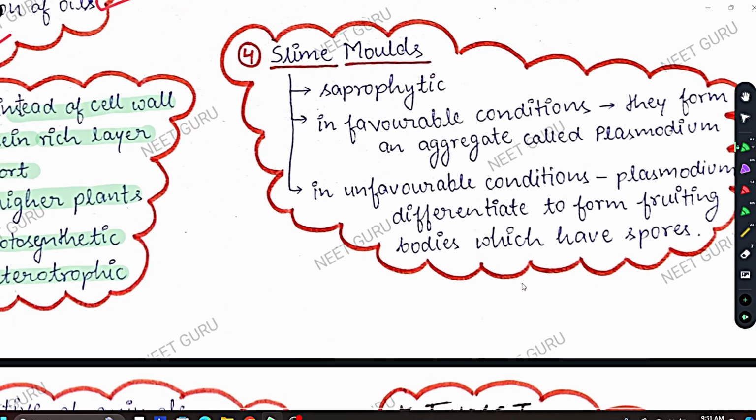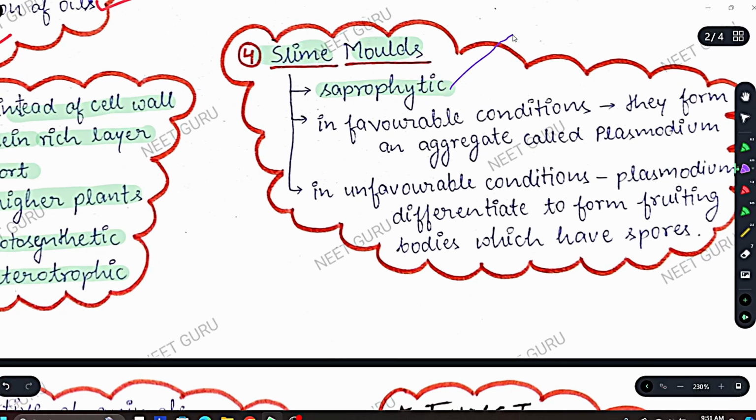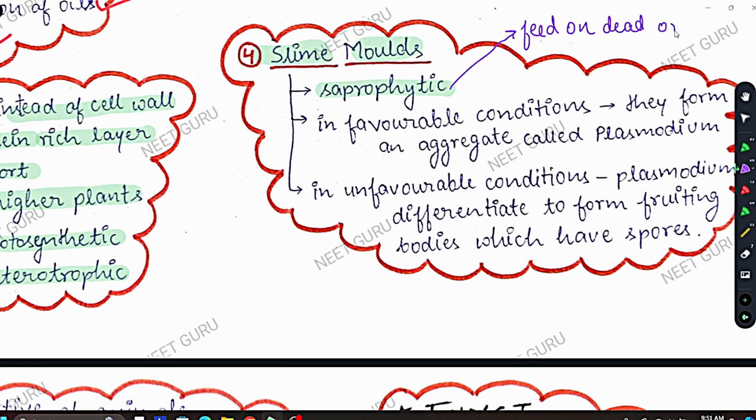Coming to the fourth one, slime moulds. Slime moulds are saprophytic. Saprophytic meaning they feed on dead matter or decaying matter. So they are saprophytic, they feed on dead or decaying matter.